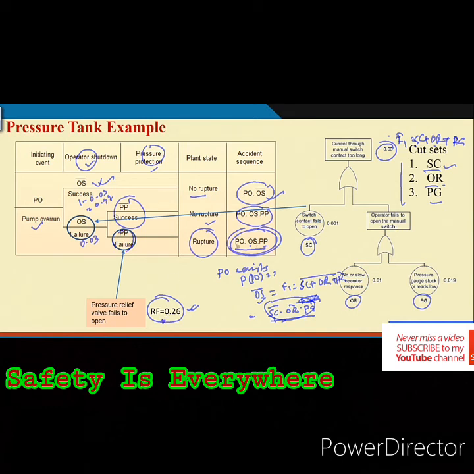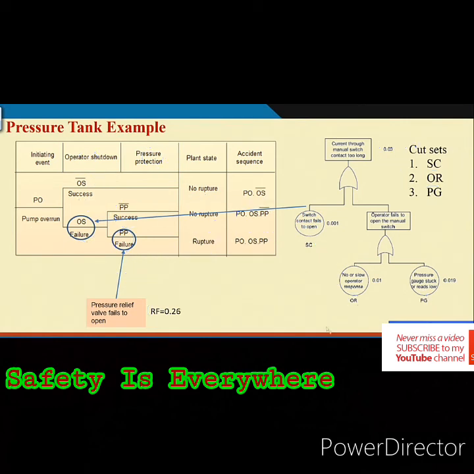So, as a result, for the rupture scenario, if I want to get the fault tree, which is S3 in this case, this will be OS into PP, which is nothing but RF, where OS is SC plus OR plus PG, into RF. So, that means SC into RF plus OR into RF plus PG into RF. So, 3 different cut sets you are getting here. That is what we have discussed in the next slide.